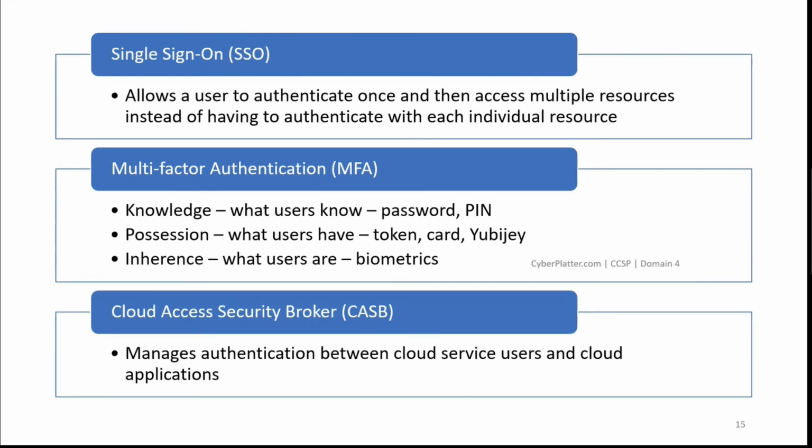A CASB can serve many purposes, but at a minimum, a CASB has four pillars. The first one is visibility. CASB provides visibility into an organization's cloud usage, including who uses which cloud applications and from what devices. CASBs also enforce bring your own device policies and can help detect, monitor, and secure shadow IT.